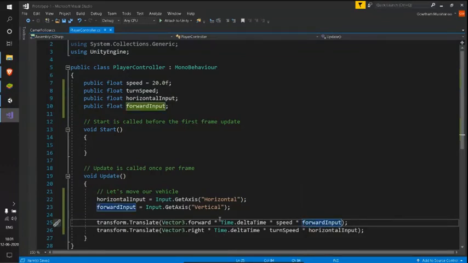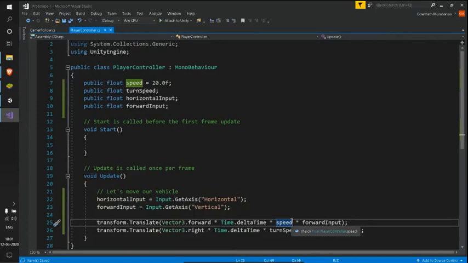So Time.deltaTime into the speed will give us a float value, and our forward input will be +1, -1 or 0. Whenever we are giving any input, it runs as per the input. When we don't give any input, as the value of forward input will be 0, the car remains still.